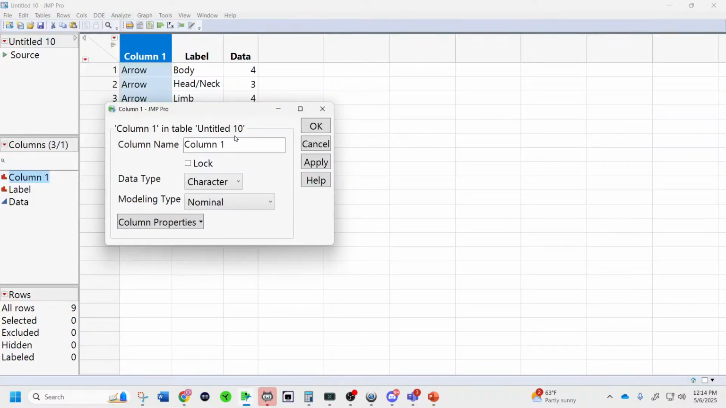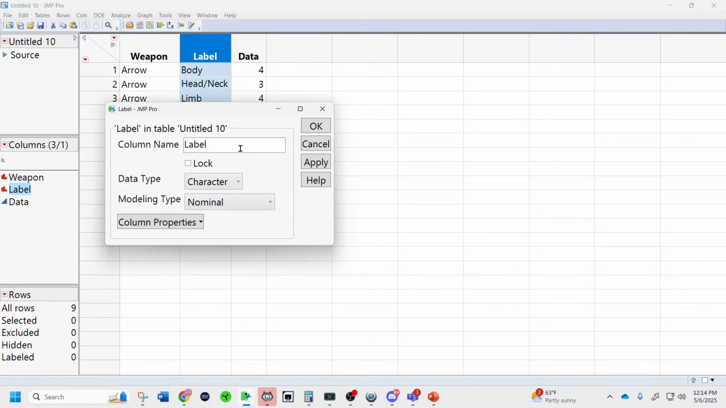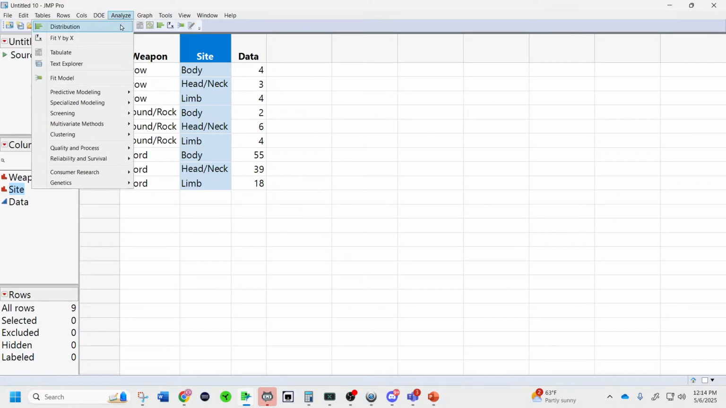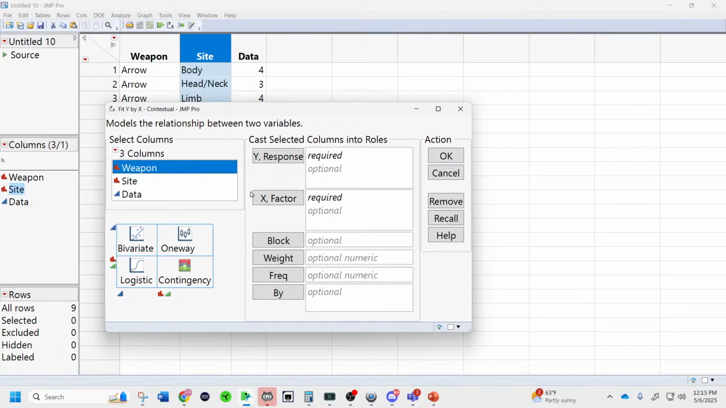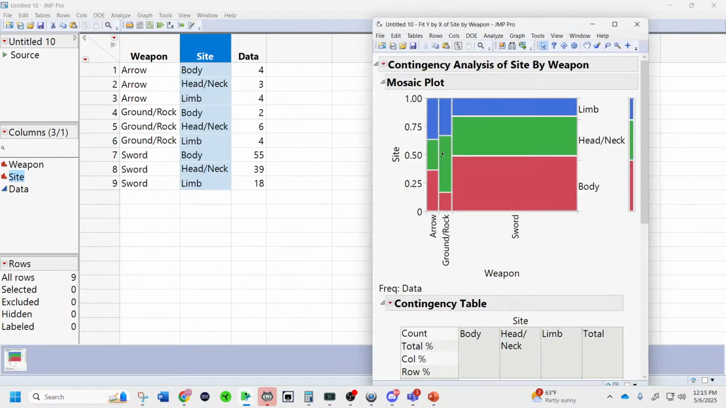And let's double-click here and call this Weapon. And then double-click this, call it Site. Hit Enter, Enter. And now I think we want to see Analyze, Fit Y by X. If you reverse them, it doesn't matter too much. Analyze, Fit Y by X. Does the weapon explain where you got injured? And make sure to put data in here. We can reverse it. Let's see if the table comes out correctly. Here we go. Let's click OK.